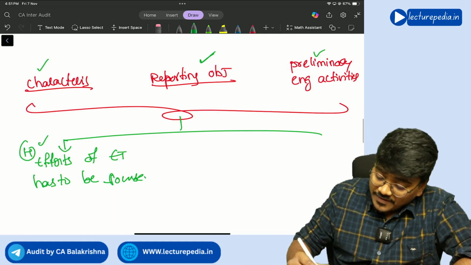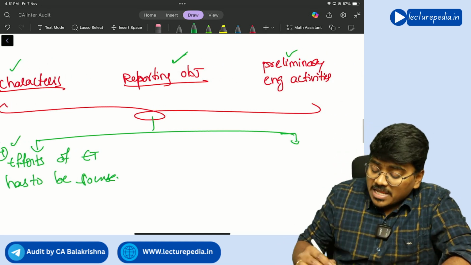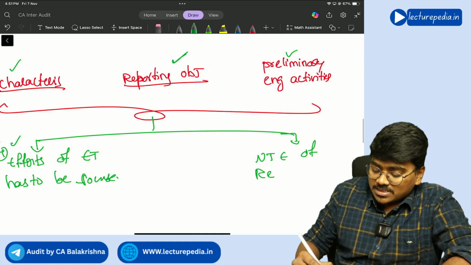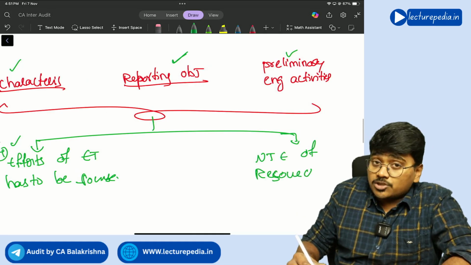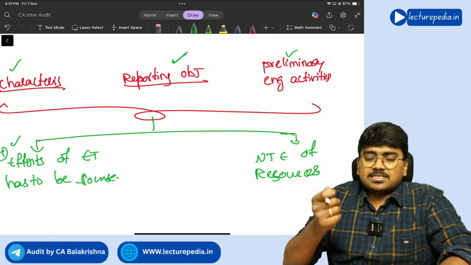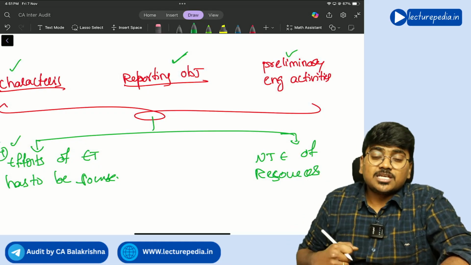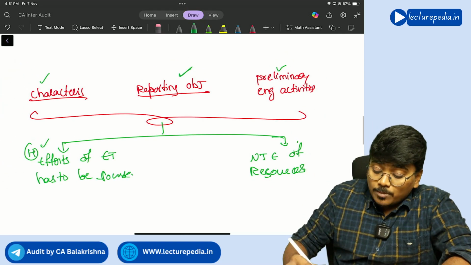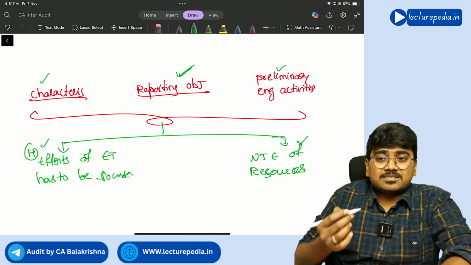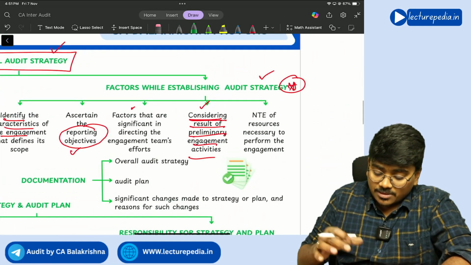Next, the fifth factor will also be impacted by these three things. What is the fifth factor? Nature, timing, extent of resources. Here, you should always remember, resources means the audit assistants, article assistants, paid assistants, all these people are the resources for the audit firm. So how many audit resources are required will be determined based on characteristics, reporting objectives, and results of preliminary engagement activities. Okay, those two are the remaining factors.